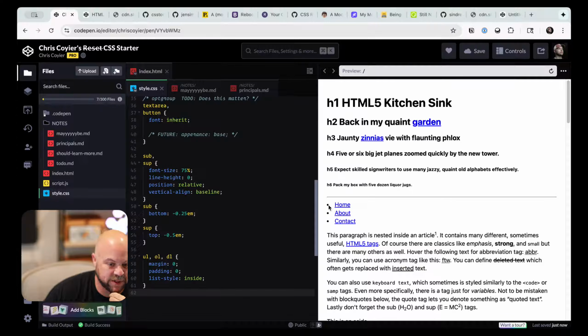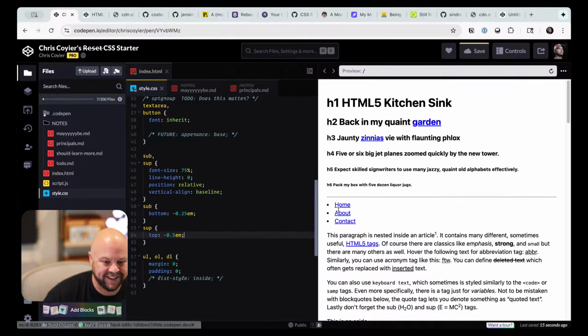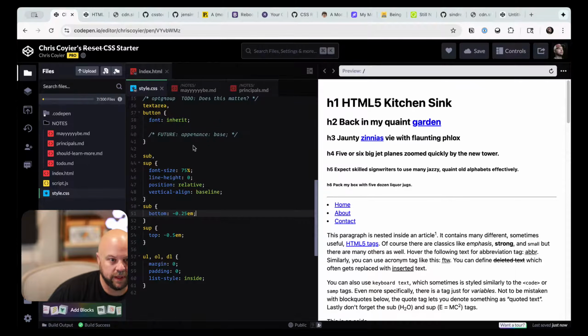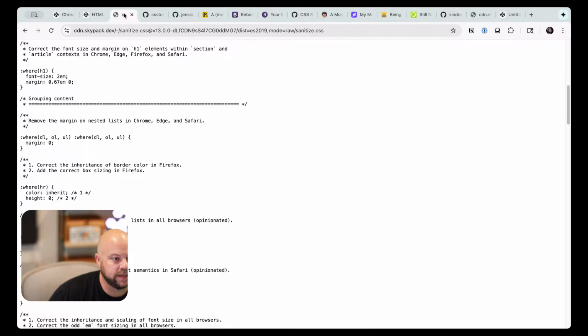Did it increase how much space there is between the bullet and the H? Like if this isn't there, is it less space, or am I nuts? Yeah, it's less space. That is a normal amount of space, but as soon as you go list-style inside, there's more space. I still think I'm going to keep it, but it's weird how that happens. Yeah, we're keeping it. Cool. What else is going on with Sanitize?